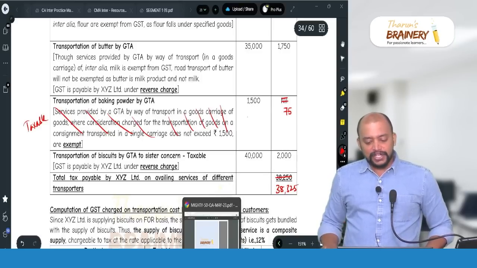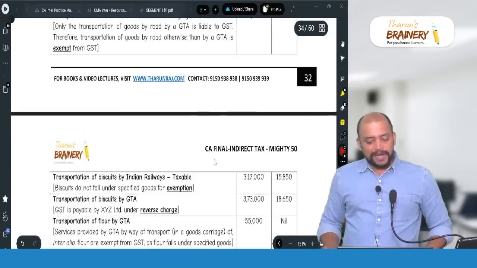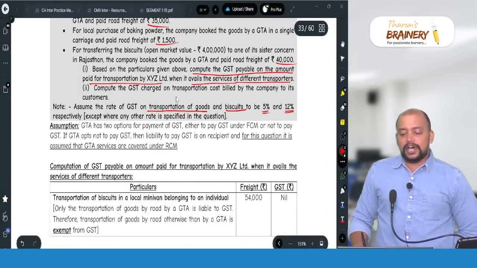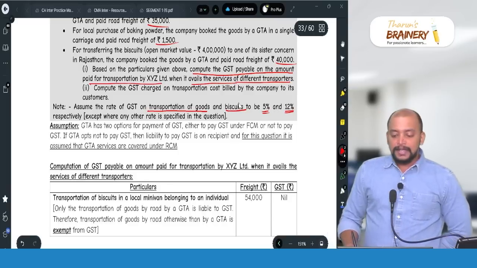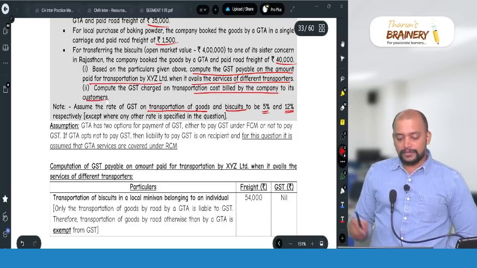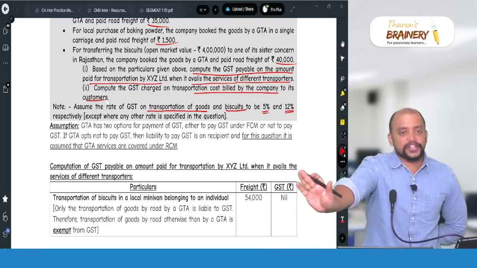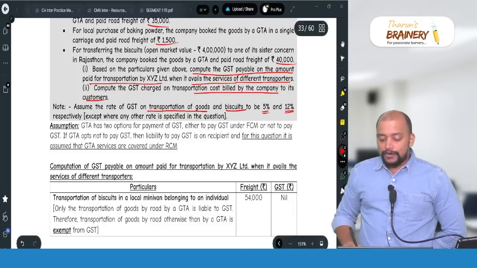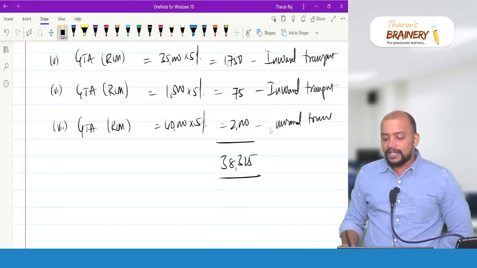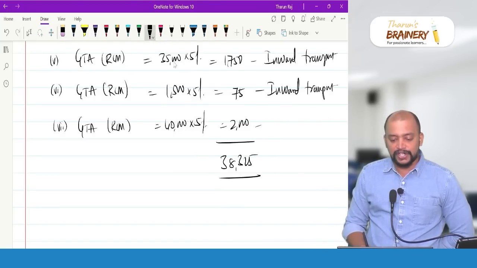Next, the second part of the question. Compute the GST charge on transportation cost billed by the company to its customers. Now, only GST on transportation cost. So, with respect to outward transportation, the last one is not inward transportation.